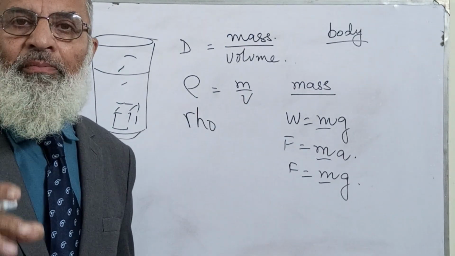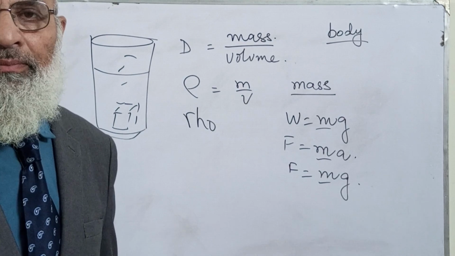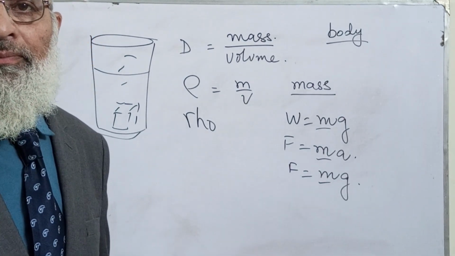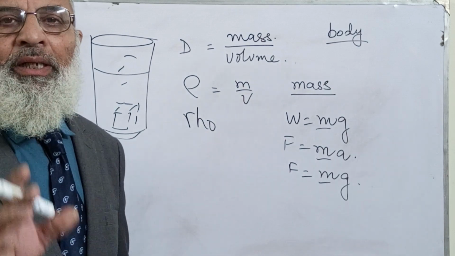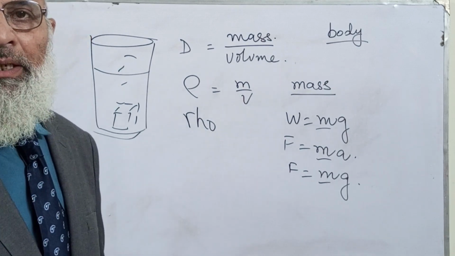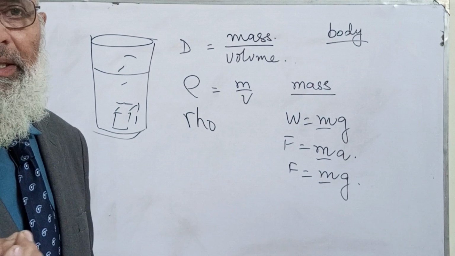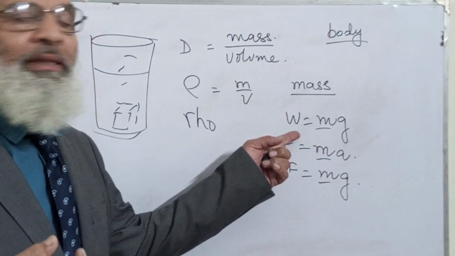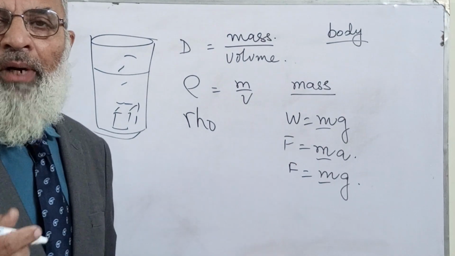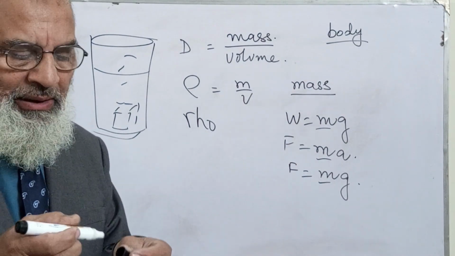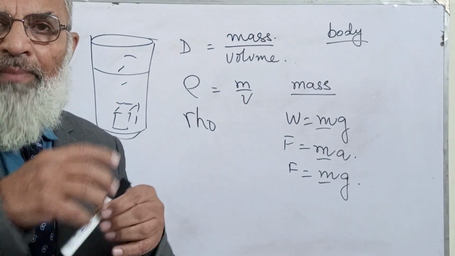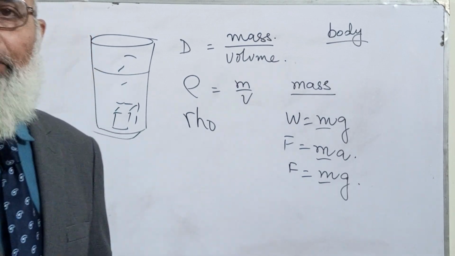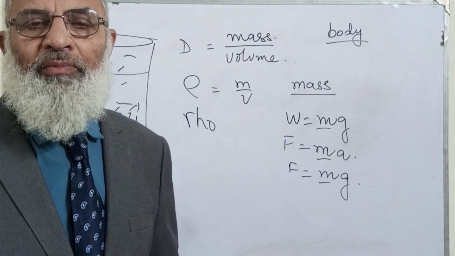Mass is the matter inside the body. It is not the weight. Weight is the pull of the earth. The gravitational attraction of the earth is called its weight. And what is mass? Mass is the matter inside the body. For example, if I am there, let me say my weight is 70 kg.